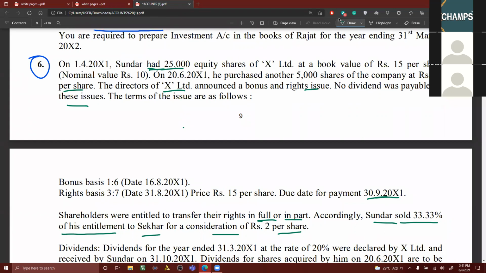Okay, leave it for a while. He purchased another 5,000 shares of the company at 16 rupees per share. Then I read the complete problem. You may be having some clarity. Then we can discuss. So we got two things now: 25,000 equity shares opening, and also we are having 5,000 equity shares purchased.